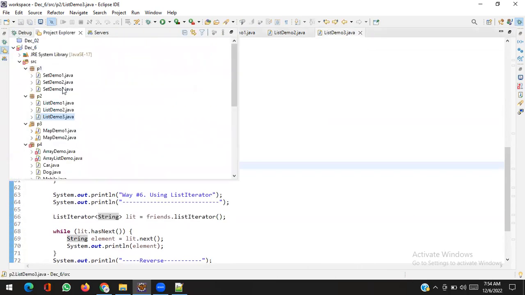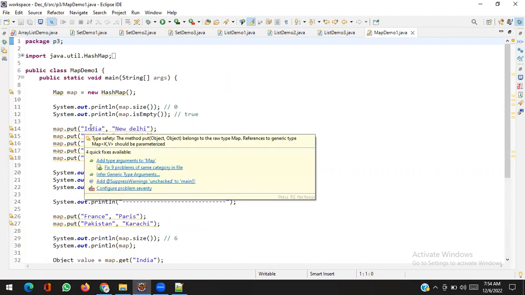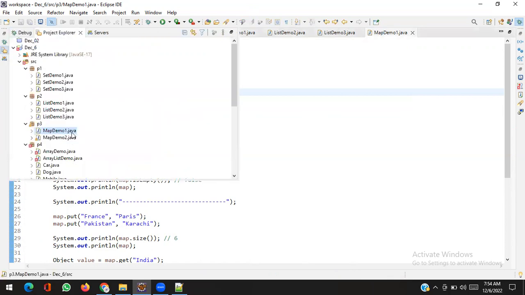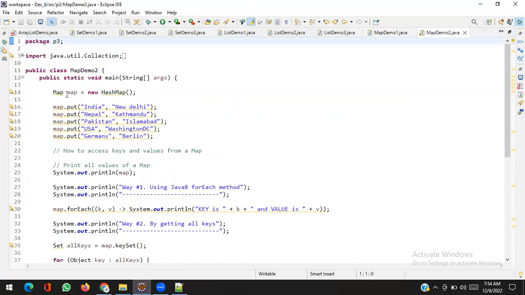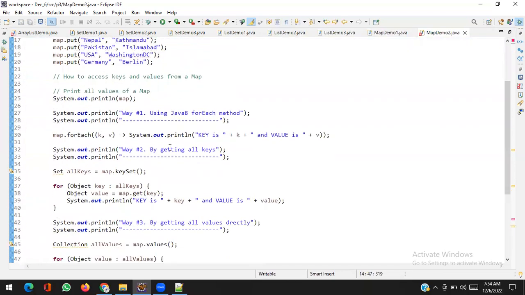Come to the map. Why are we leaving the map? Map is a key value pair. Here, the map's key and value are both strings. So you write string comma string. That means the key is of string type and the value should also be of type string. And here just like this. Wow, cool. Come to this part. Map demo 2. Lots of yellow lines means warnings. As soon as you add this part, the warning is removed.